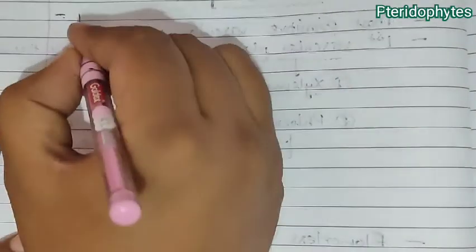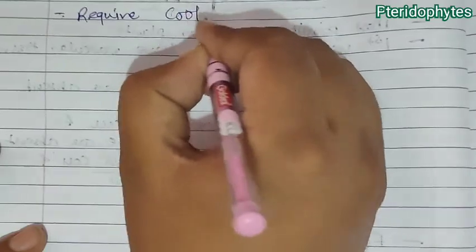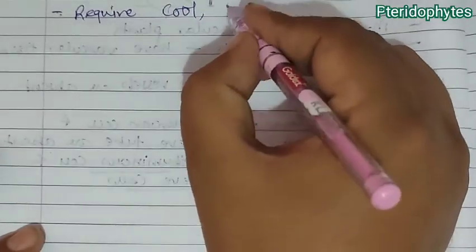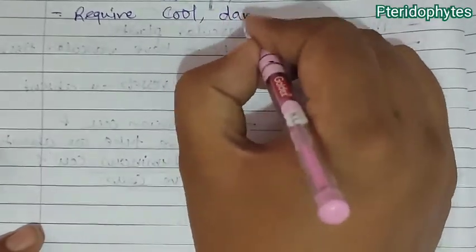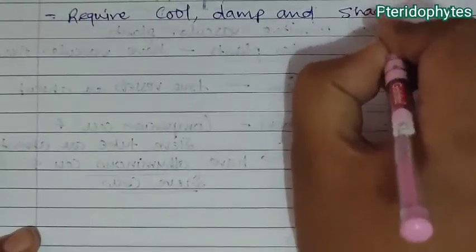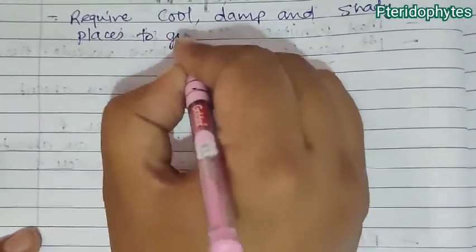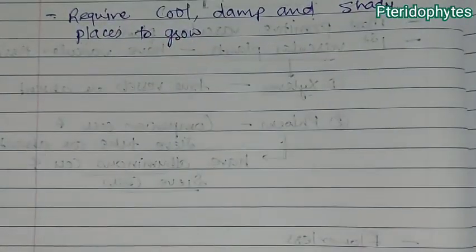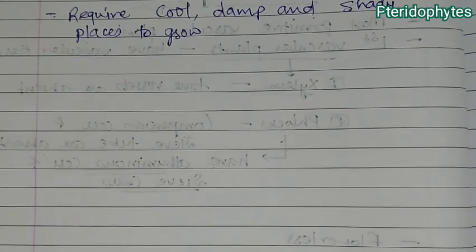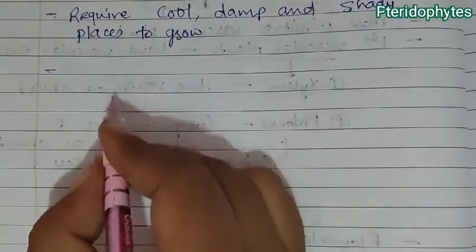Now pteridophytes require cool, damp and shady places to grow. And they need water for fertilization as well.